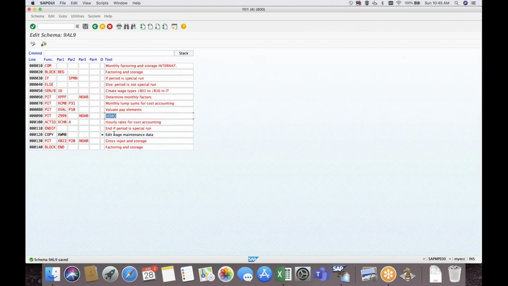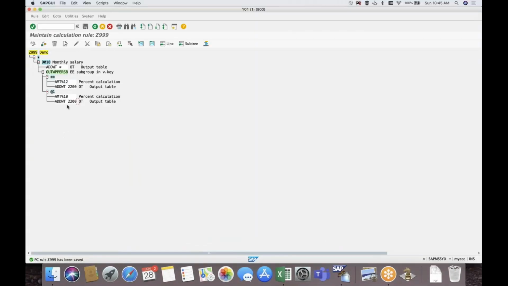If I want a negative amount, then instead of ADDWT, I will use SUBWT, which stands for subtract. Likewise, as per the requirement, if you want the waste type to be subtracted or added, we can define that.